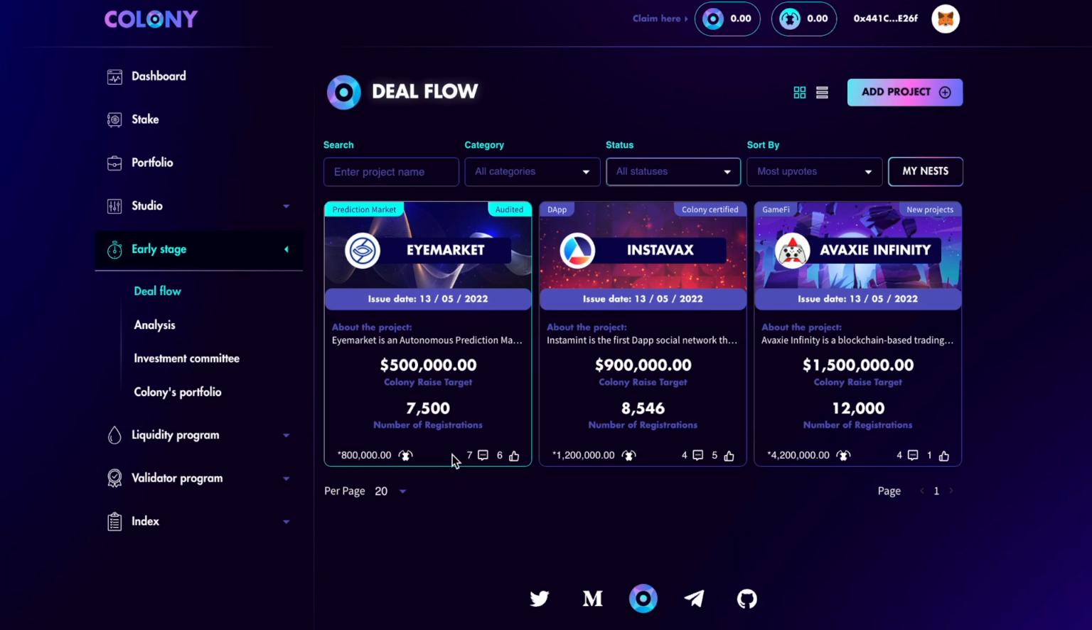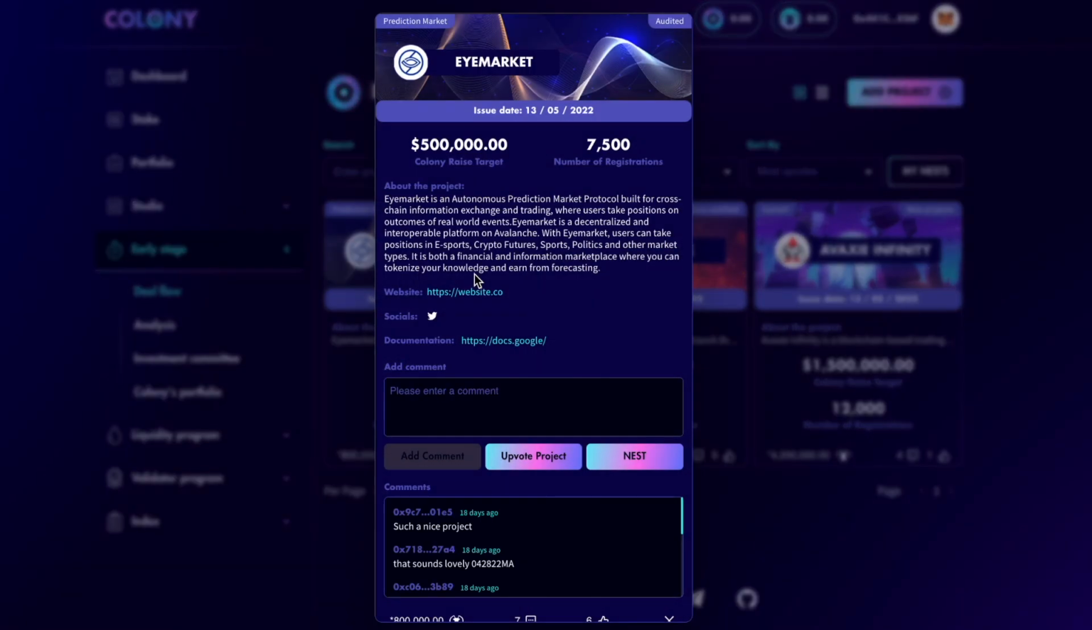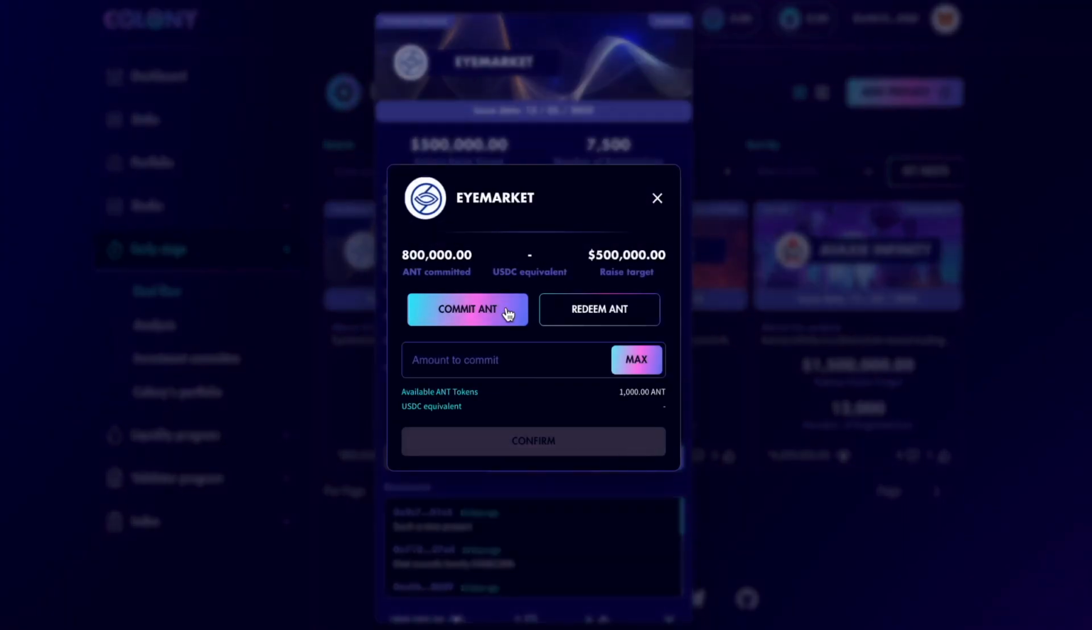So, for example, on the deal flow, what the community can do is check the projects, they can read about it, there is a short description, they can check their websites, their different socials, you can have Twitter, Telegram, Medium, and much more, the documentation such as the deck, the tokenomics, etc. They can submit a comment if they want. I'm gonna type in a comment over here, and they can upvote the projects, and they can open the nests if they want to commit their own tokens, which means I am interested in this project and I want to put afterwards a USDC equivalent of my own tokens.